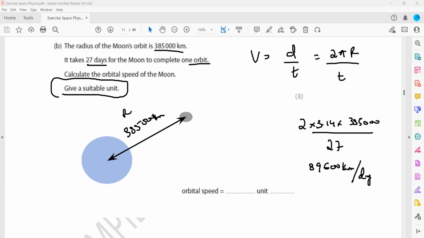So I will write all the values. It depends on what unit you represent. If it is in kilometer per day, then this will be the answer. It is 3,731 kilometer per hour. It is 62 kilometer per minute. It is 1,000 1.04 kilometer per second. That's if you round off to 3 significant figures, so 1.04 kilometer per second.